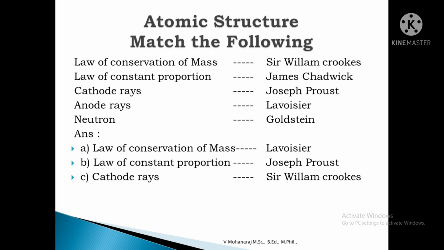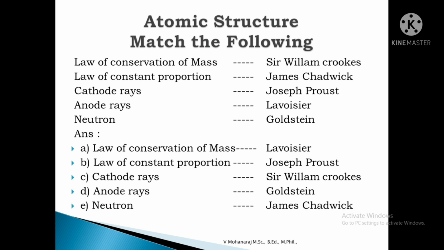Cathode ray is related to Sir William Crookes. Next one, anode rays were discovered by Goldstein. Neutron was discovered by James Chadwick. Okay.